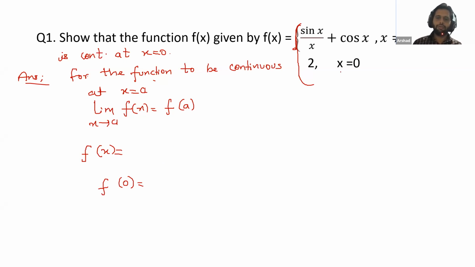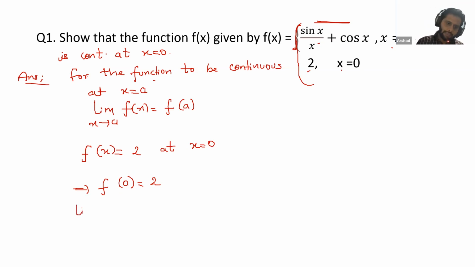So we check here, f(x) is equal to 2 at x equal to 0. If x is equal to 0, then f(x) is equal to 2, so we can say f0 is equal to 2. If x is not equal to 0, we need to use this function. If x is equal to 0, we need to use 2. That's why f0 is equal to 2.